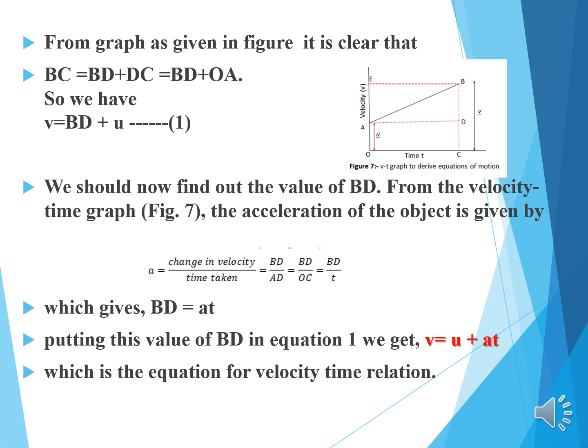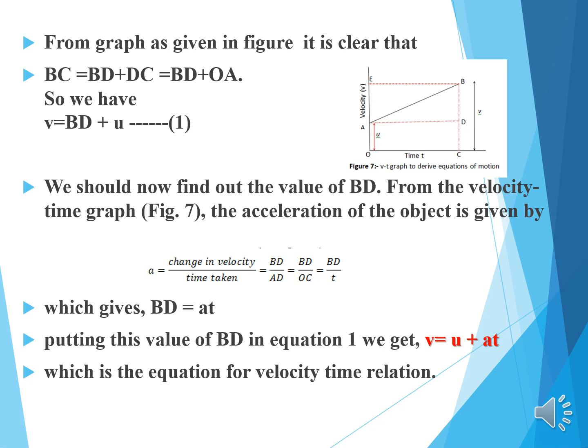From the graph as given in the figure, it is clear that BC is equal to BD plus DC, which is equal to BD plus OA. So we have v is equal to BD plus u. Here BC is given as v, which is equal to BD plus u, where u is OA, the initial velocity. We should now find out the value of BD. From the velocity time graph, figure 7, the acceleration of the object is given by change in velocity by time taken, which is equal to BD by AD.